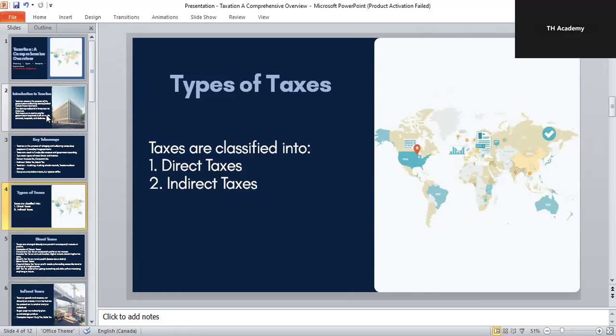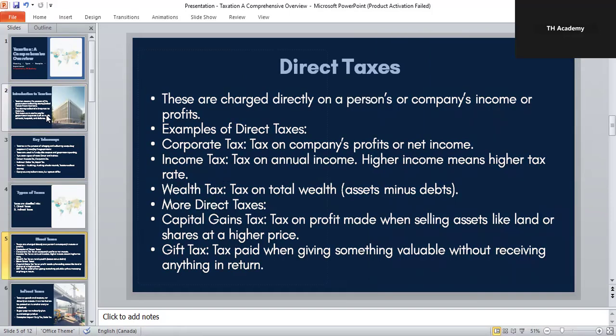Now, let's discuss the types of taxes. All taxes are mainly divided into two main groups. First is direct tax, and the second one is indirect. This classification depends on who pays the tax directly to the government. Let's discuss each one in detail.